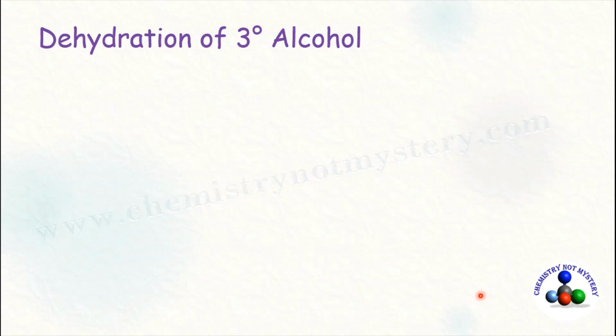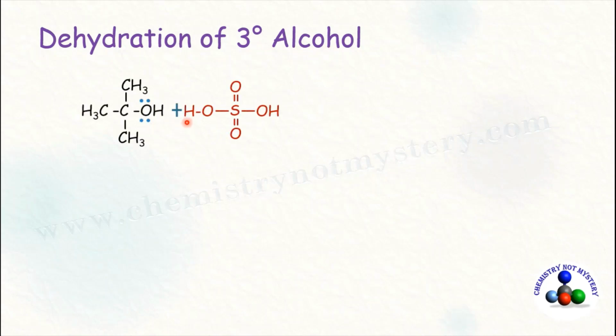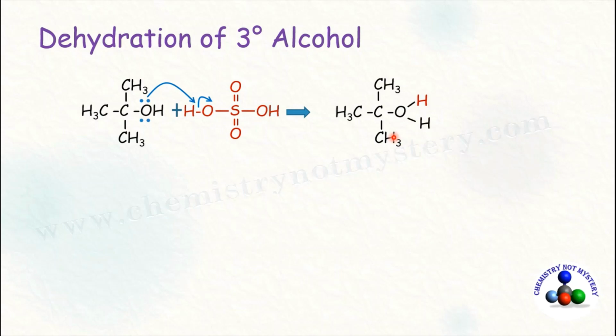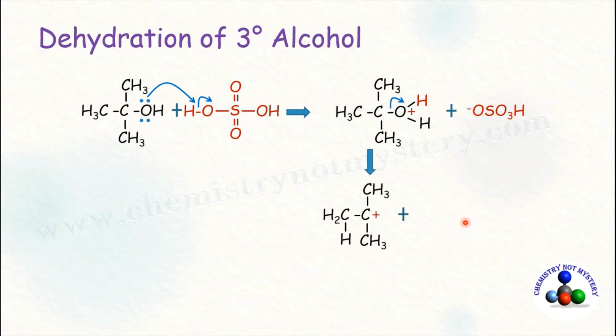Now come to the dehydration of tertiary alcohol. In the first step of the reaction, protonated alcohol is formed by the abstraction of proton from acid. In protonated alcohol, oxygen carries positive charge. In the second step of the reaction, H2O positive ion leaves the molecule along with its bonding pair of electron in the form of water molecule and tertiary carbocation is formed.